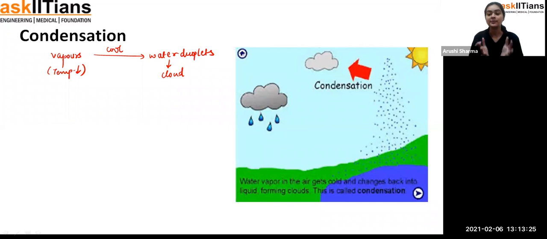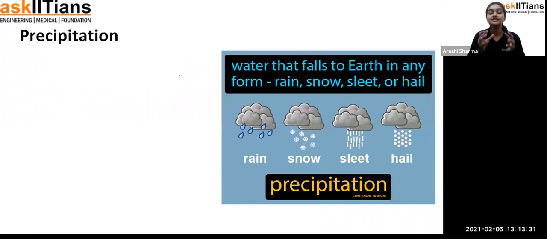Now, students, what happens when the clouds become very heavy? They just burst out, and when they burst out, there is rainfall. The water that falls to the earth in any form, like rain, snow, sleet, or hail, we call it precipitation. That means after condensation, when the clouds become very heavy, they just burst out, and after that there is rainfall, or snow, sleet or hail.